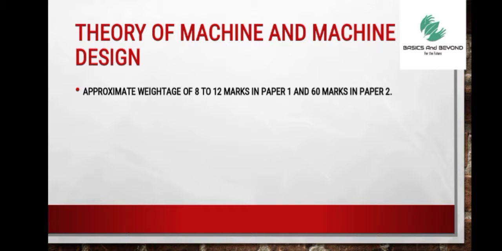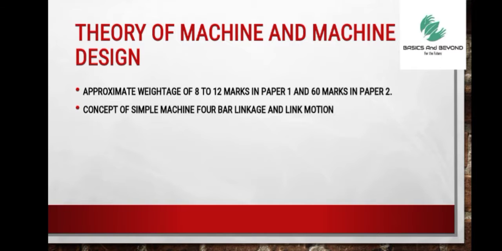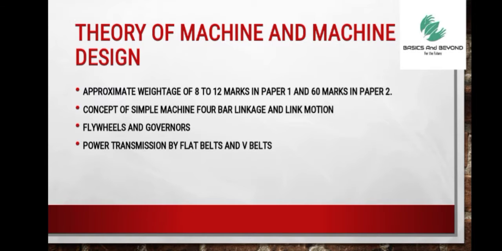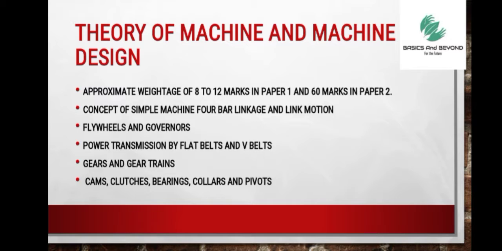Now, in theory of machines and machine design, the following are the topics that one needs to cover comprehensively: concept of simple machines and 4-bar linkage and link motion, flywheels and governors, power transmission by flat belts and V-belts, gears and gear trains, cams, clutches, bearings, collars and pivots. These are the topics that you need to cover.